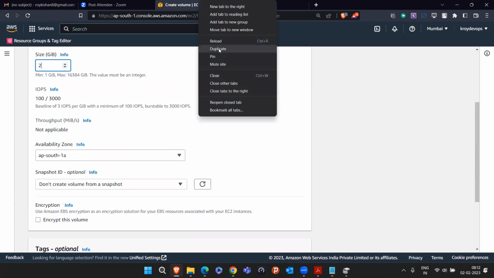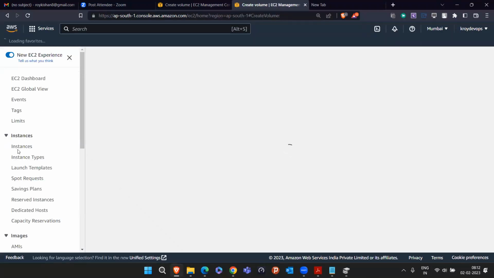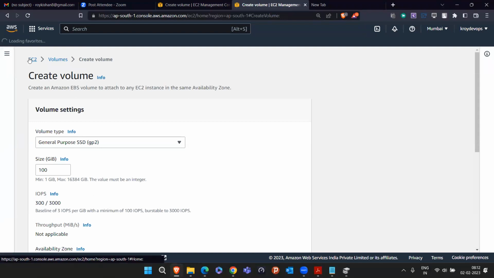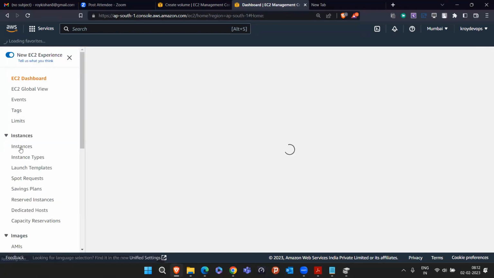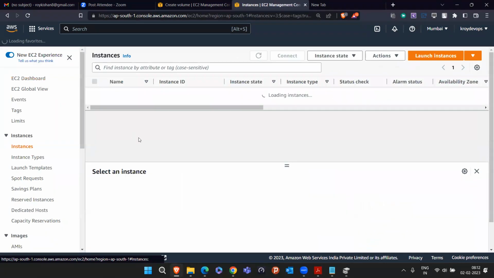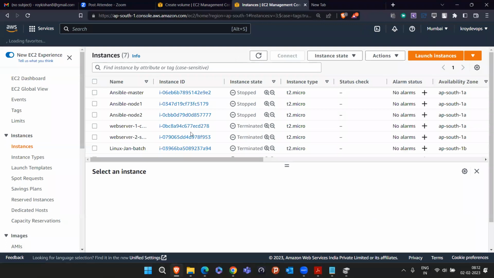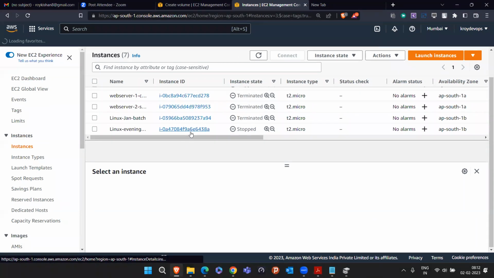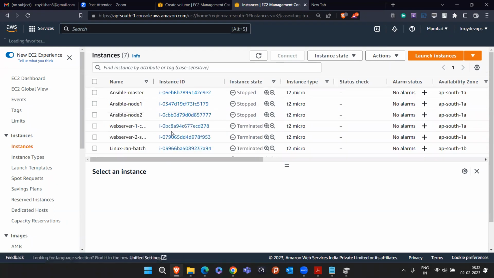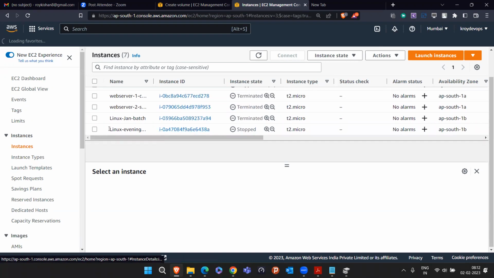Again, if I duplicate this page and come to the instances section, there are so many instances running. Let me terminate that one, no issue.